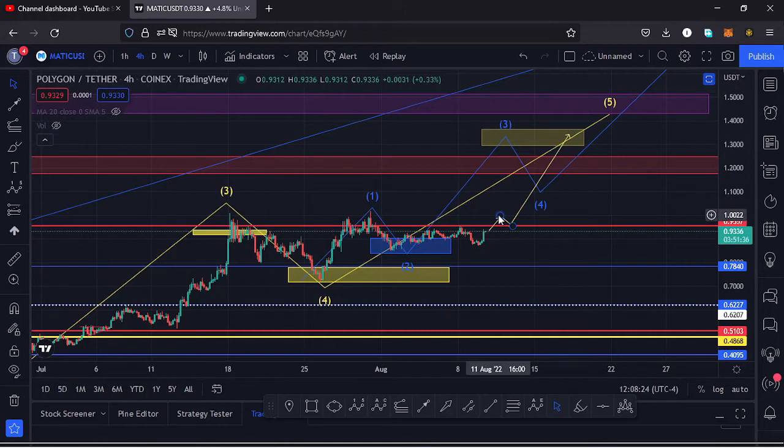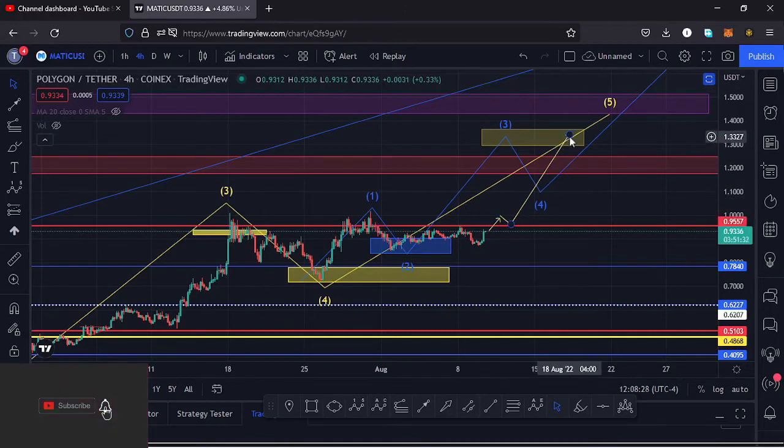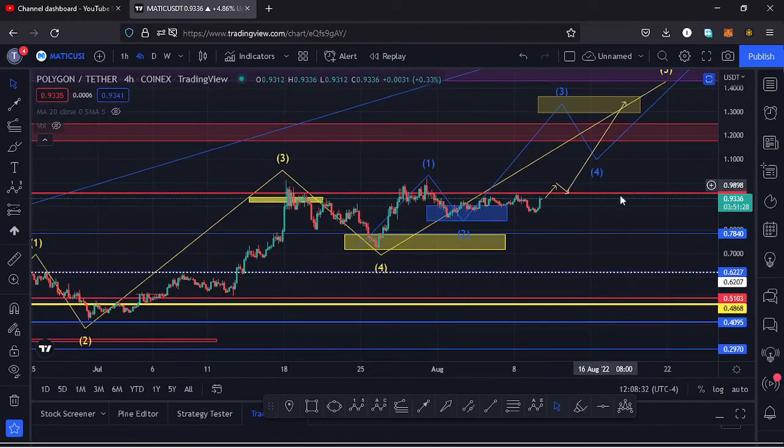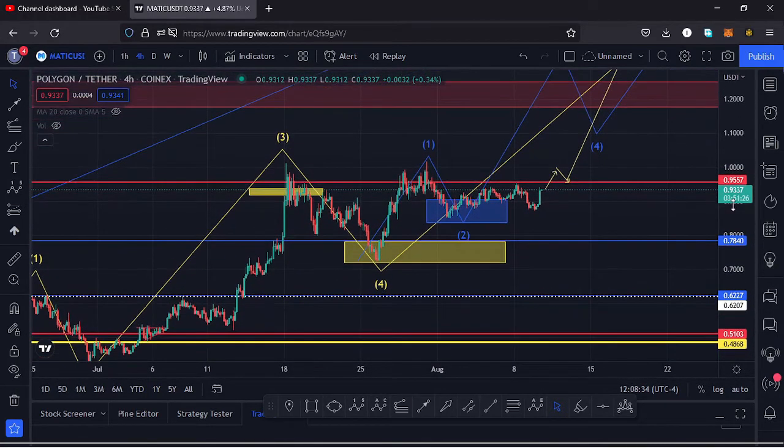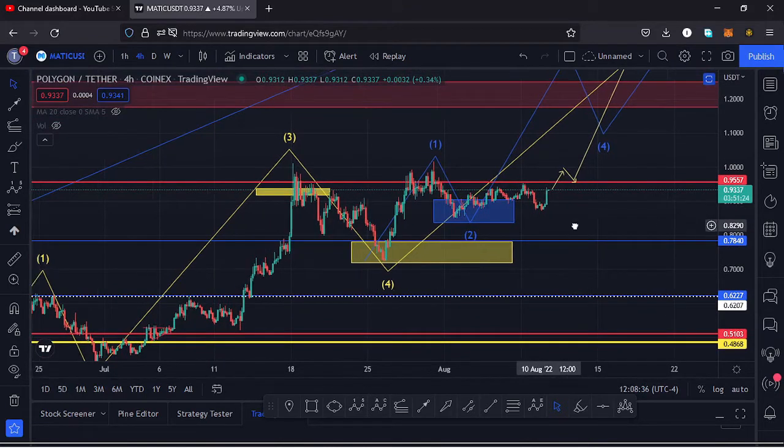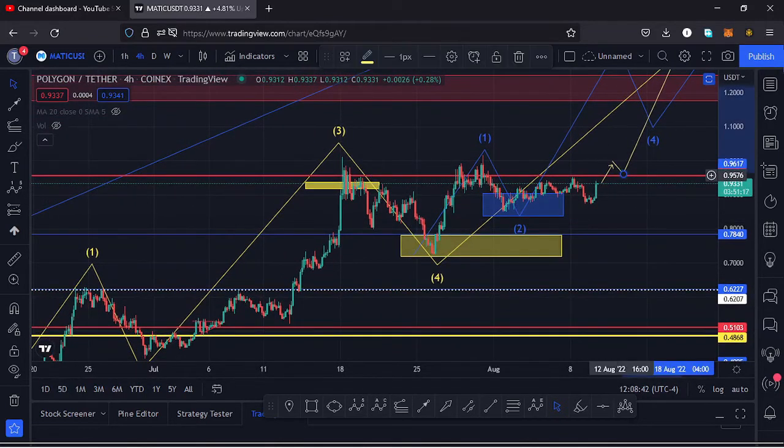So that is the first movement that I expect to play out here on the charts. We might be able to break above that key area of resistance, continue pushing higher, and finish that wave 3 to the upper side. And it's also possible that maybe we have not yet seen the low for that wave 2 of that fractal wave, and if that is the case, then I will expect lower prices here on the